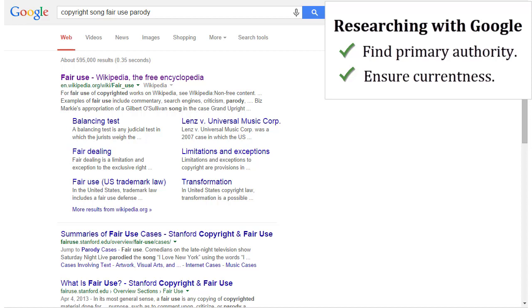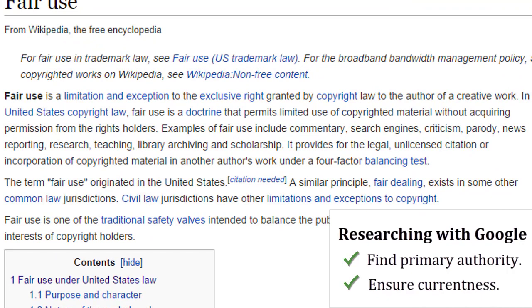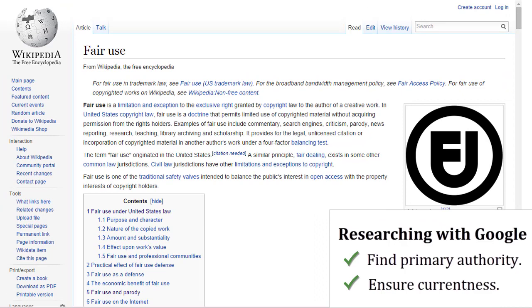So let's click on Wikipedia here. And Wikipedia is a type of encyclopedia, and you see this definition here: fair use is a doctrine that permits limited use of copyrighted material without acquiring permission from the rights holder. That's exactly what we want to do. We did not get permission from the company that has the licensing rights for the Beatles songs, and we want to use it. So let's start reading about fair use.